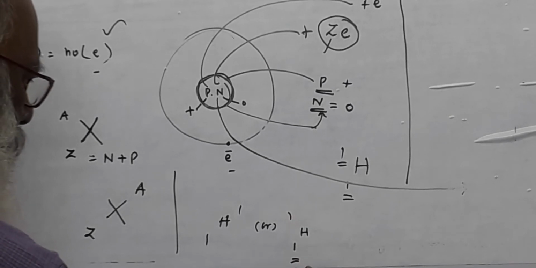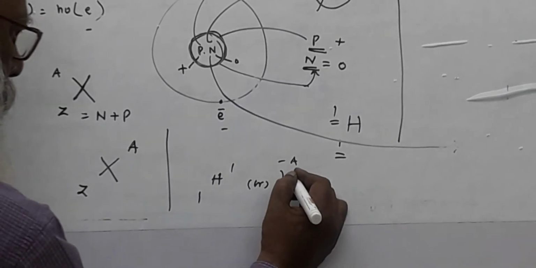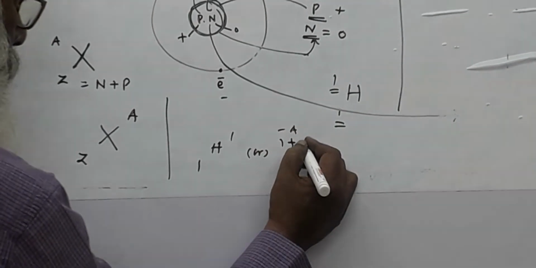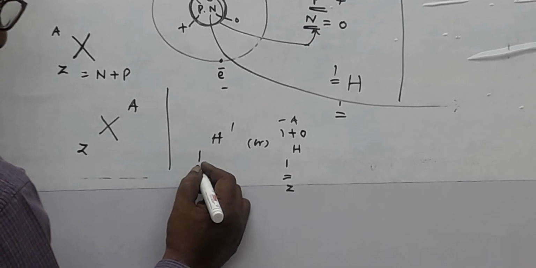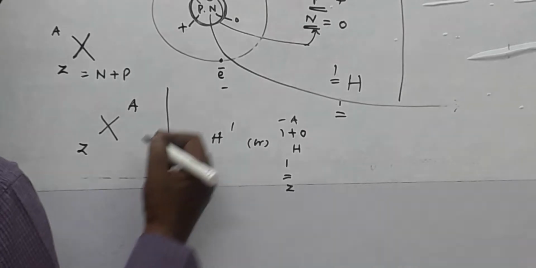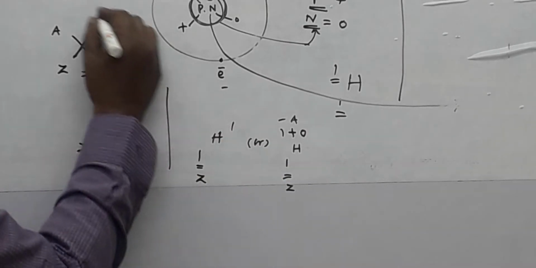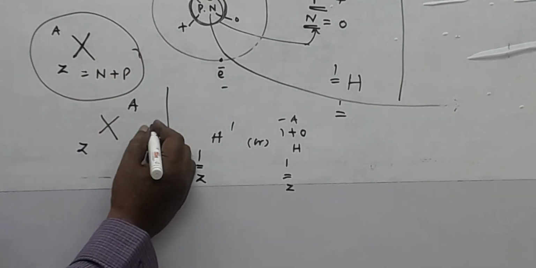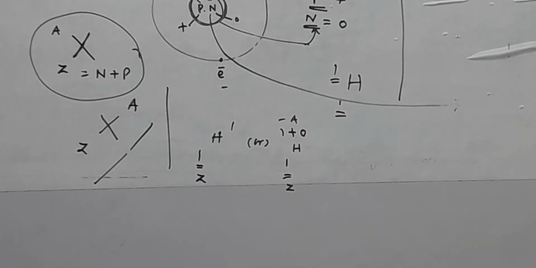This is called Z, this is called A. Here the number of protons is equal to 1, the number of neutrons is equal to 0, and the number of electrons is also the same. Whether you write it this way or that way, in your textbook it may follow this method. So, in general, both are correct.